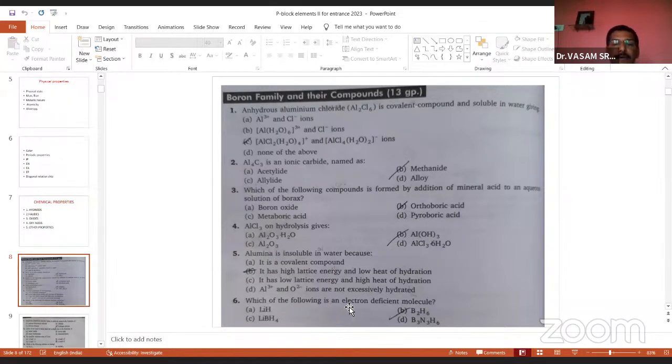And which of the following is an electron deficient molecule? Options are lithium hydride, diborane, lithium borohydride, and borazole. So four options are mentioned here. The question is, which of the following is an electron deficient molecule? The answer, as you know already, is the famous diborane. Diborane is the electron deficient molecule. So these are a few questions from the third group elements.